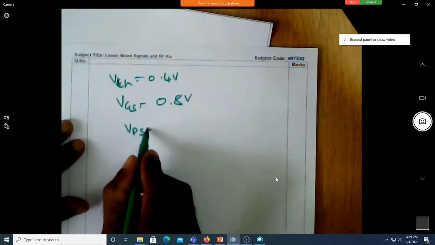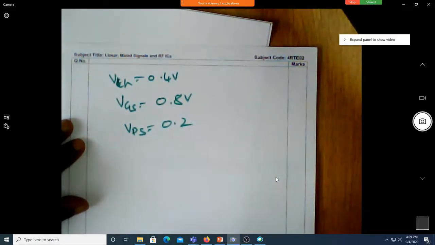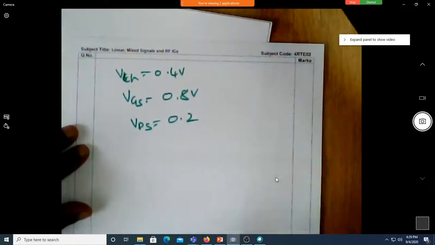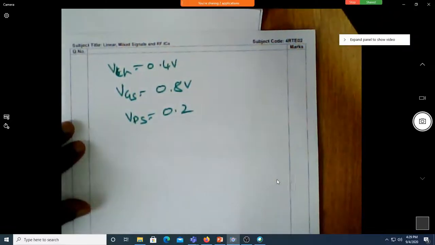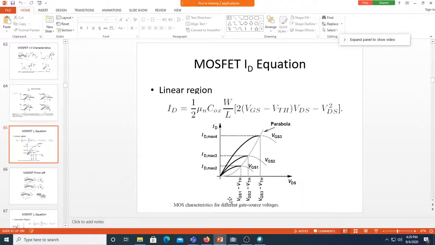Up to what value will this equation be in the linear region? It is till VGS minus VTH. As long as VDS is less than VGS minus VTH, the MOSFET will be in the linear condition. Am I correct?